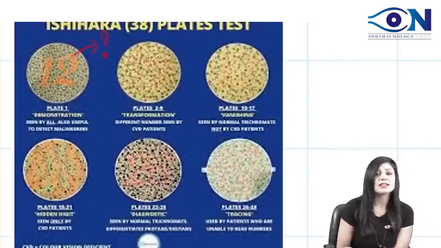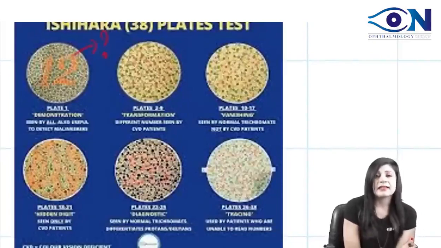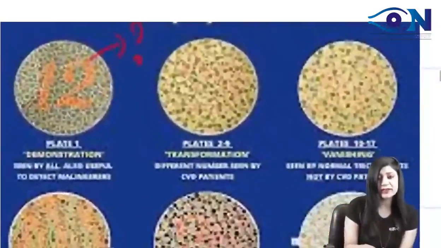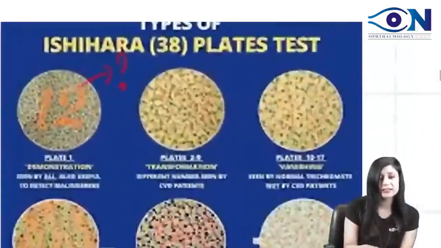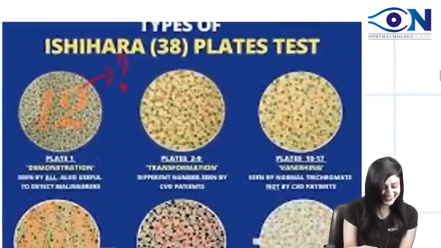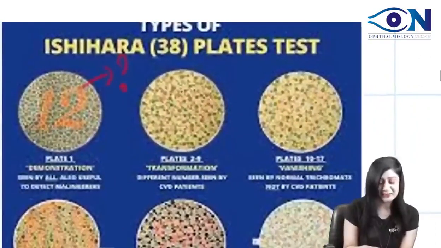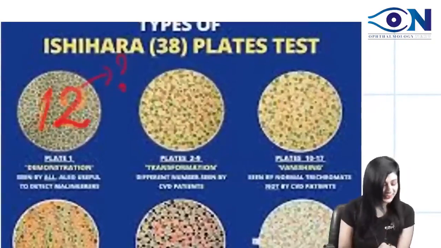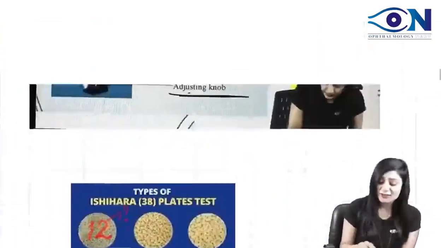Anybody? These are the Ishihara color plates, and let us see if you can read this. See this. What is written here? See this and answer it. Yes. Very good. Very good. It is actually this 12. Yes. Right?